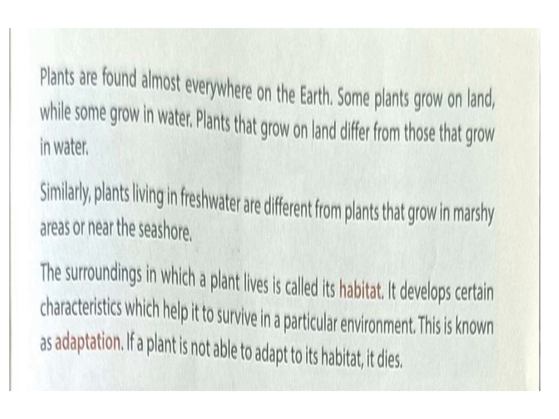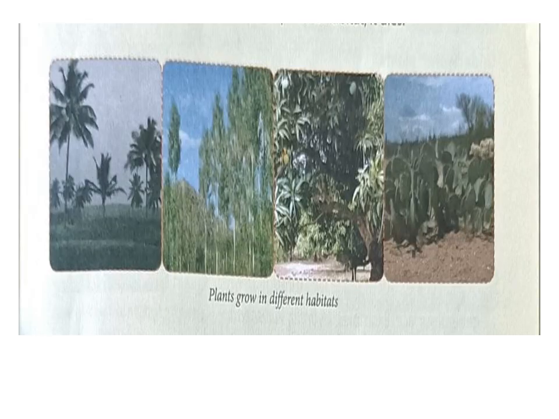It develops certain characteristics which help it to survive in a particular environment or in a particular condition, and this is called adaptation. If a plant is not able to adapt to its habitat, it will die. On this slide we can see the plants which grow in different habitats.